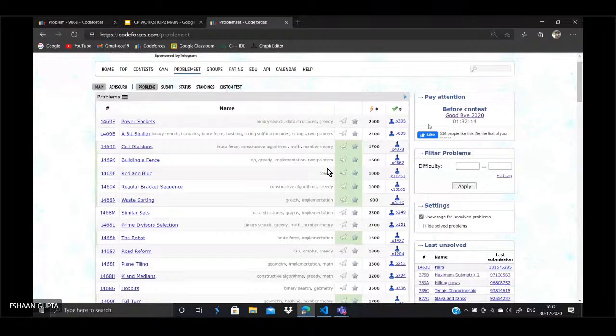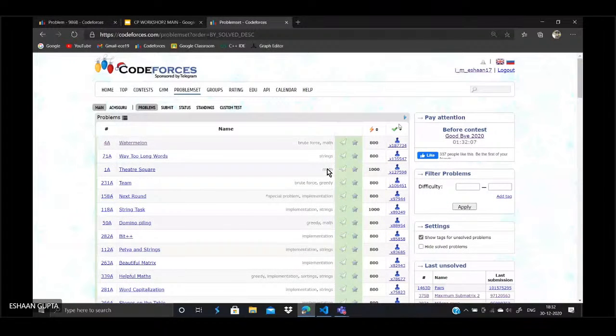So what you do, you see this green mark over here. You just click over here, on these two arrows, and this sorts the problems in descending order with respect to the submissions. You see, this Watermelon problem has been solved by 1,90,000 people almost. This Way Too Long Words problem has been solved by 1,40,000 people almost, and then 1,35,000 people almost. So beginners, I recommend that you sort the problems with respect to this green tick, the number of submissions, and then start doing some problems. This will help you get acquainted with the Codeforces platform.